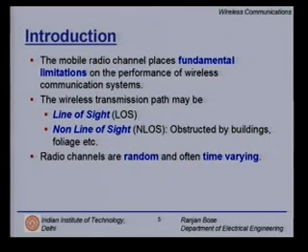Radio channels are random and often time varying. This is important. Not only is it random, that is, you can take enough measurements and come up with the statistics to model it, but with time the statistics might change. This is a fundamental issue: how to model effectively a radio channel. And remember, radio channels behave differently at different frequencies.